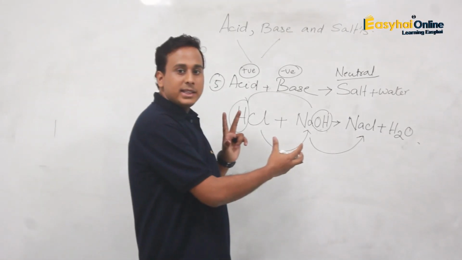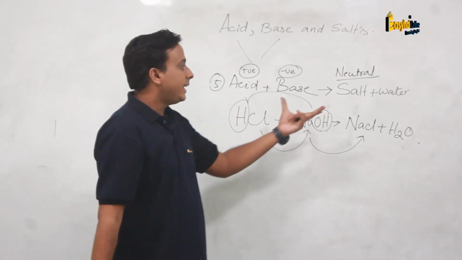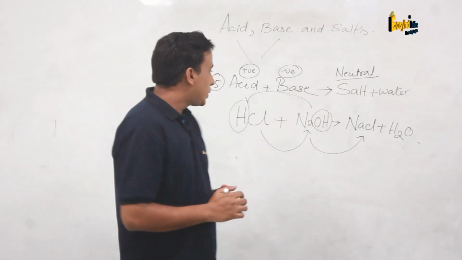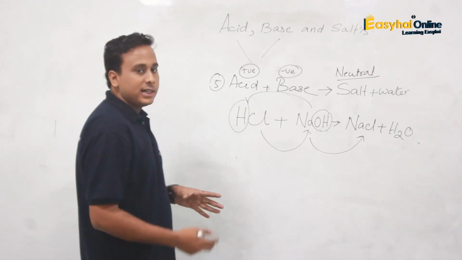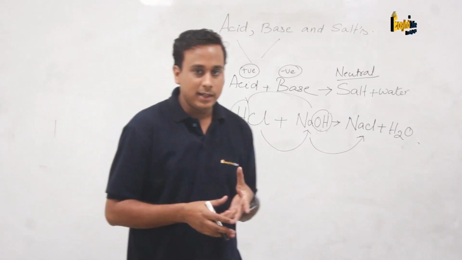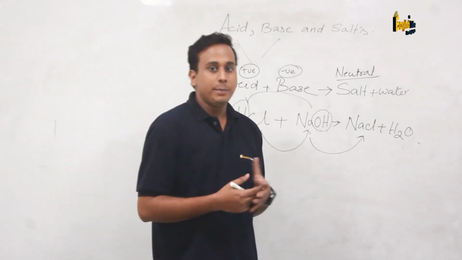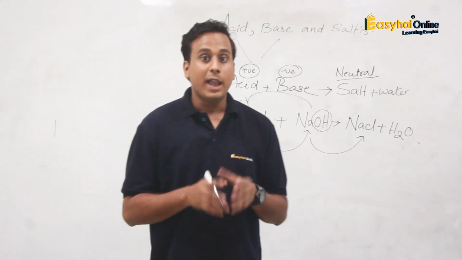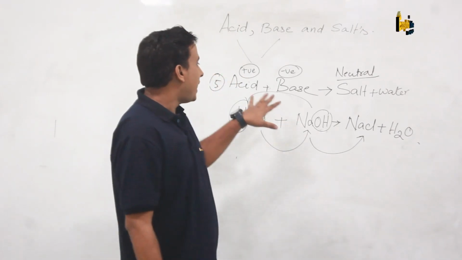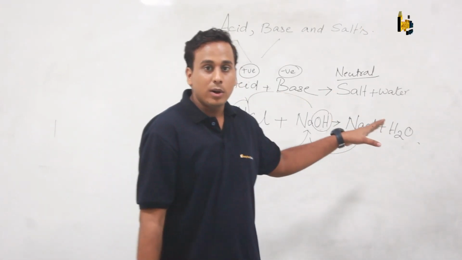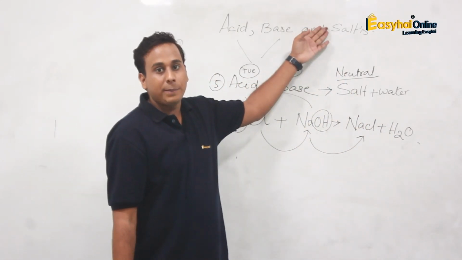Here acid and base are neutralizing each other and they are getting a compound called salt and water. So we understood the chemical properties of acid, that they react with metals, similarly with metal oxides, metal carbonates, metal hydrogen carbonates, and also the most important part we learned here, that acid and base react and form the salt, which itself defines the topic of salts here.